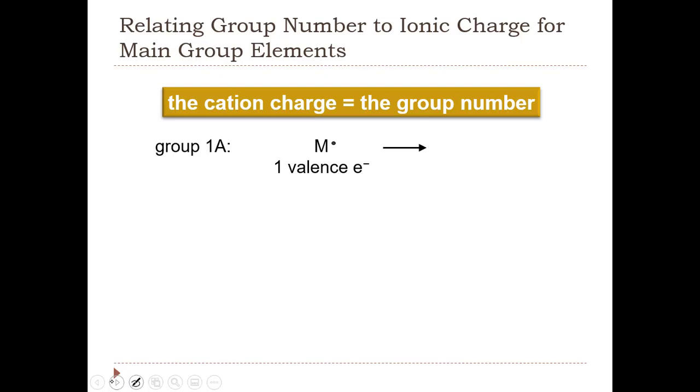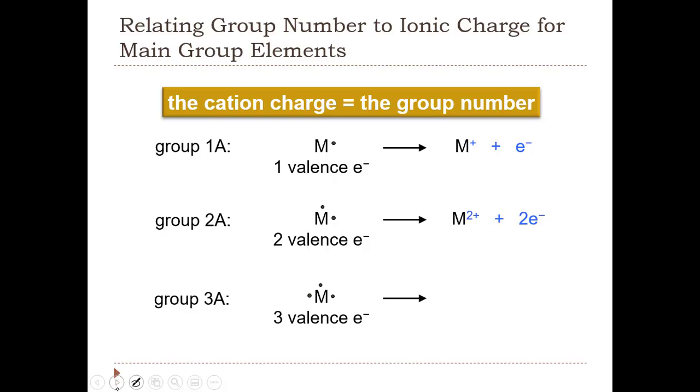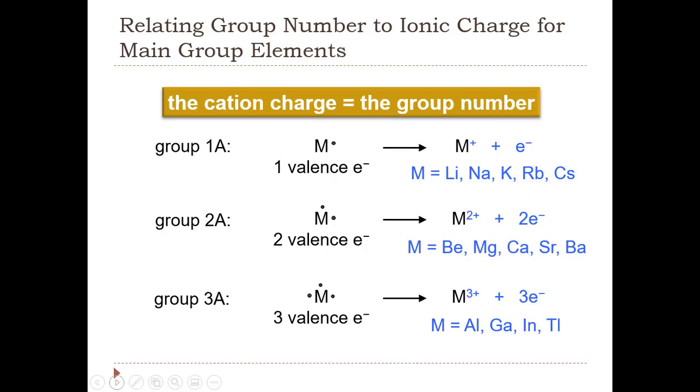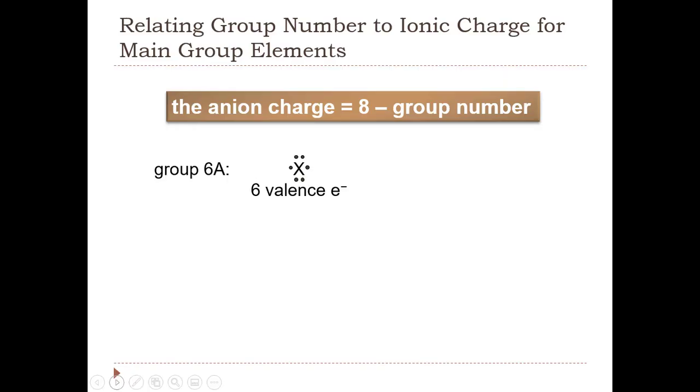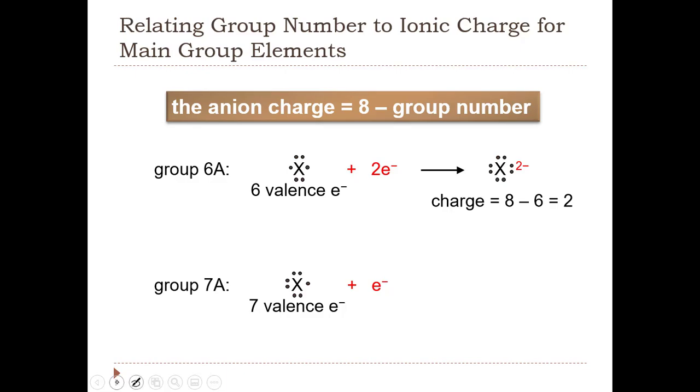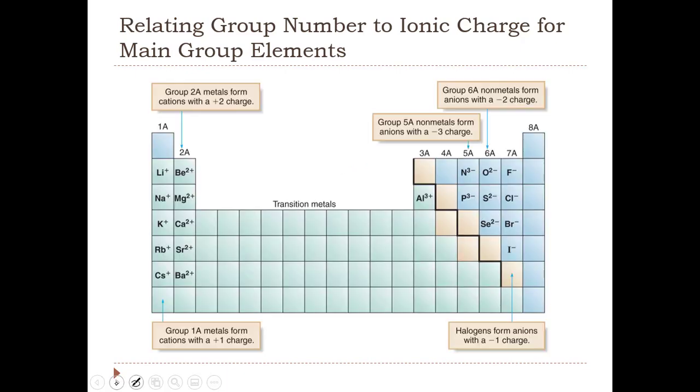Again, group 1 forms cations of +1, group 2 cations of +2, group 3 cations of +3, and then group 6 is -2, group 7 is -1.